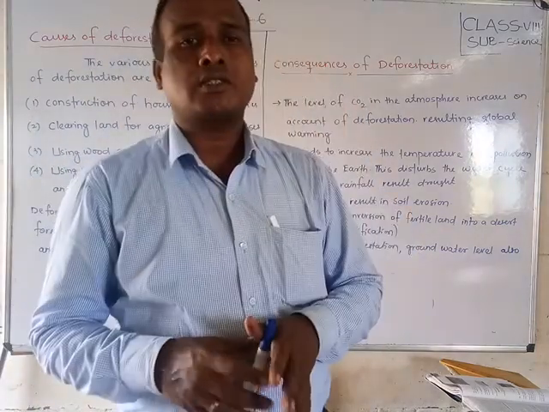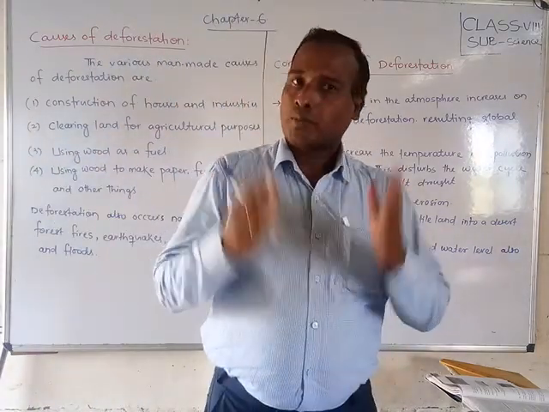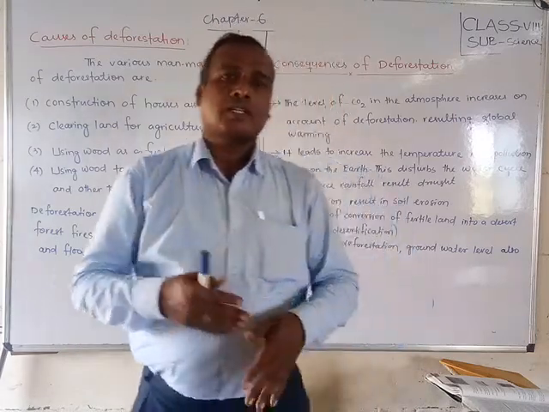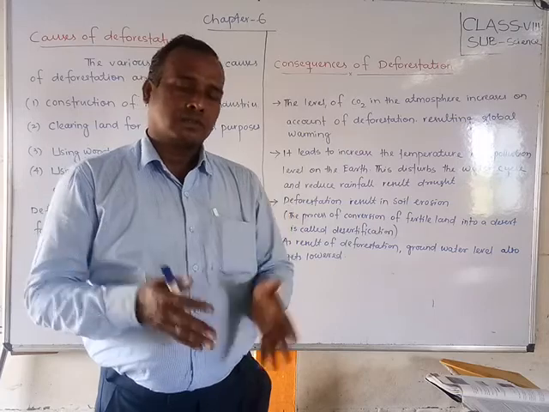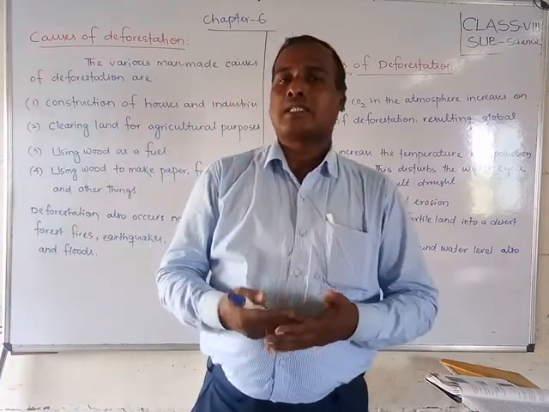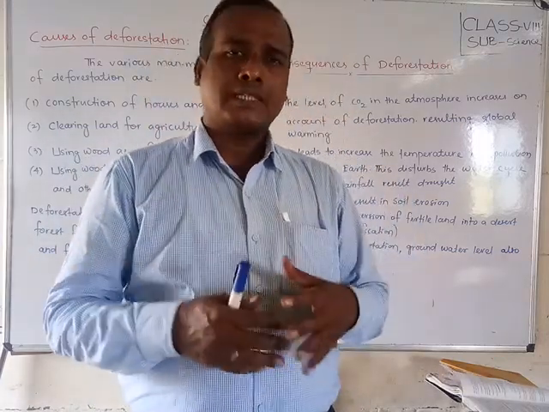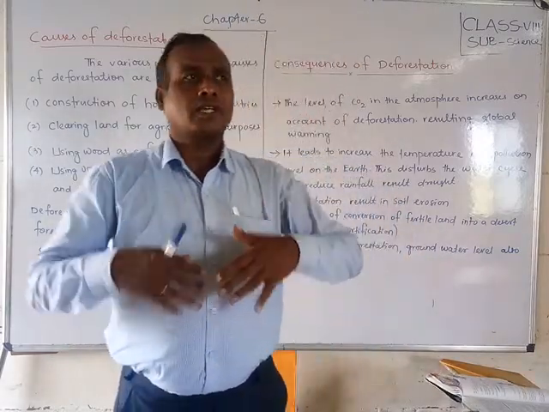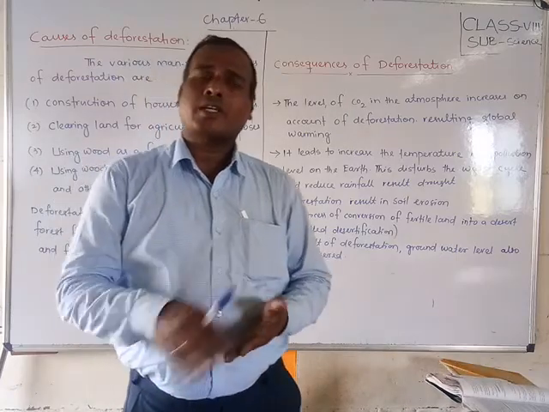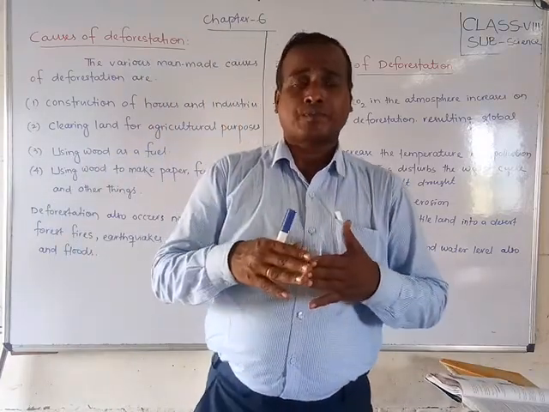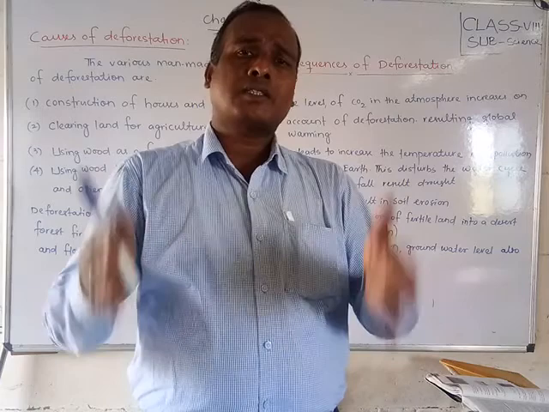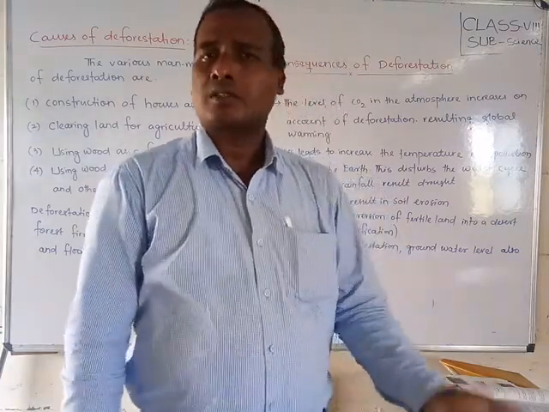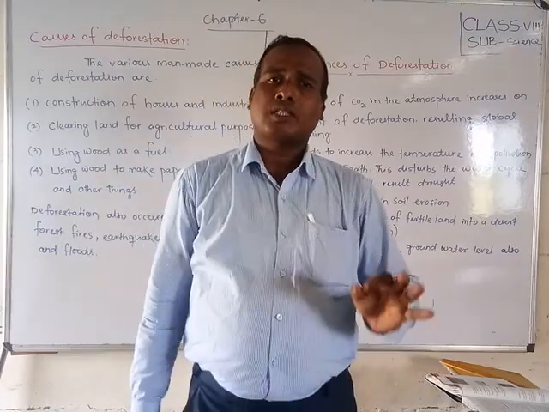Friends, the first thing is the increasing population in the world. Nowadays the world population is rapidly increasing day by day, and they need clothes, food and shelter. For that we are depending on plants, cutting the trees, making roads and furniture. So these are the main things.